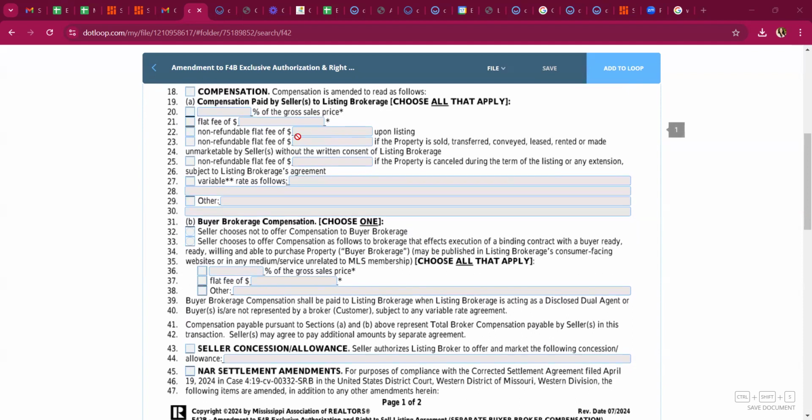23 is going to be where you want to protect your listing agreement so that if someone sells it out from under you, that you are compensated. This needs to be a flat fee. This does not need to be a percentage. This has a dollar sign here. It's very specific on what it wants. If you want this to be a percentage, you need to convert it to a dollar amount. If you have a $100,000 listing and you have a 3% commission here, and you want that to translate here, you would just do the math and say 3% of 100,000 is $3,000. So you would put the $3,000 here.